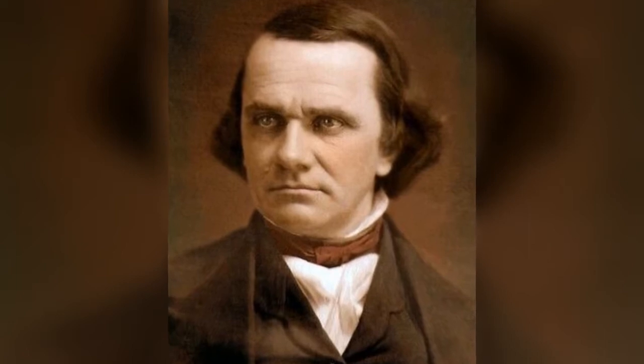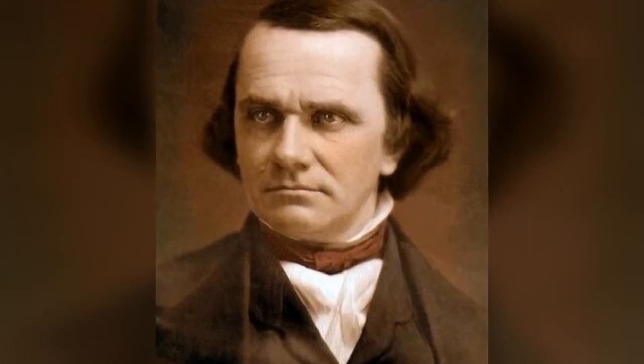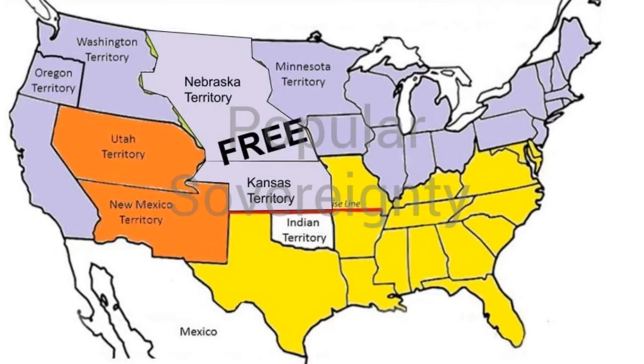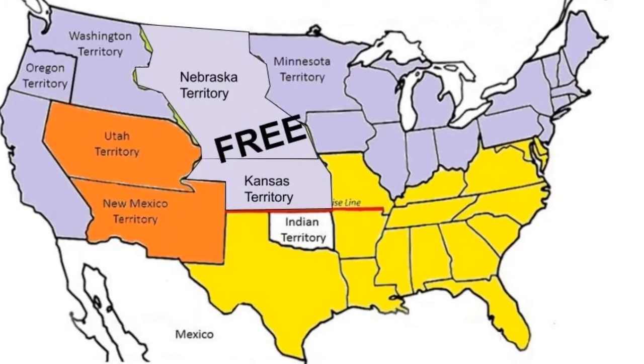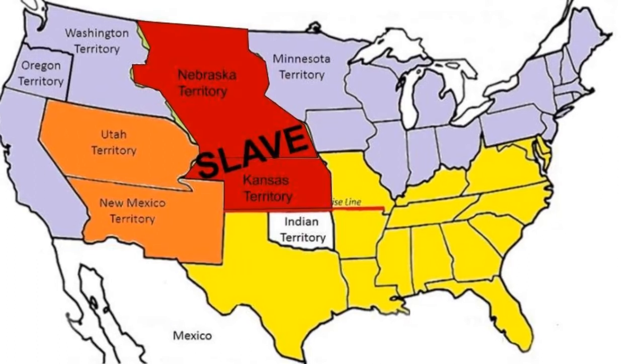Stephen Douglas suggested that if the South would vote to approve the Kansas-Nebraska Act, creating the territories, he would agree to allow these territories to vote on whether they wanted slavery or not. Allowing people to vote on whether they wanted slavery or not was called popular sovereignty. This would basically eliminate the Compromise of 1820.